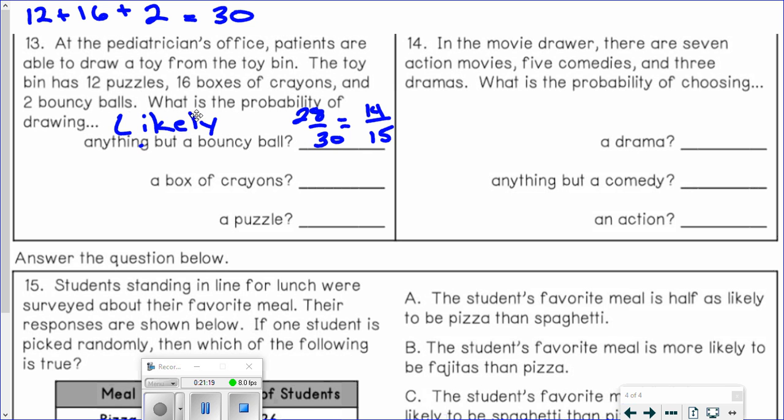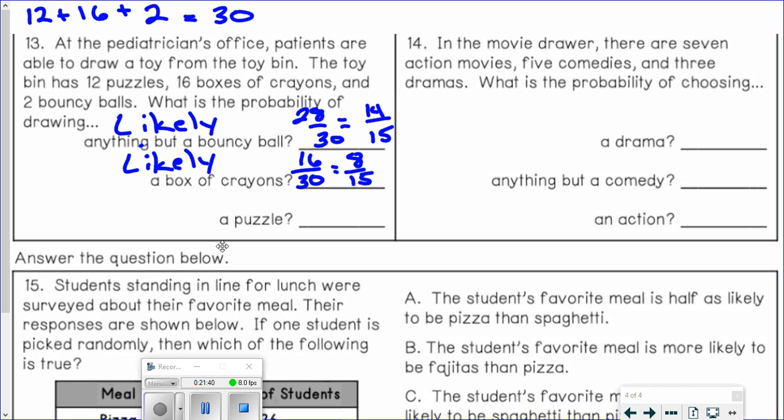And what about a box of crayons? So we got 16 boxes of crayons out of 30. That would simplify to 8/15. That's more than half. So 16 is more than half of 30. 8 is more than half of 15. So that would be likely.